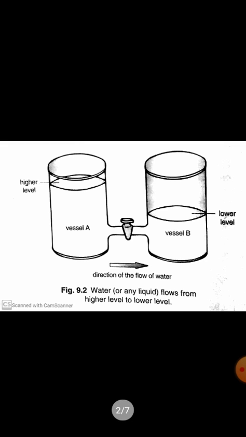Now, if you look at the slide, you can see two vessels, vessel A and B, which are connected to each other. And you can find the water level in vessel A is more than in vessel B. Can you now say how the water flows in this example? Water flows from vessel A, which is at a higher level, to vessel B, which is at the lower level.